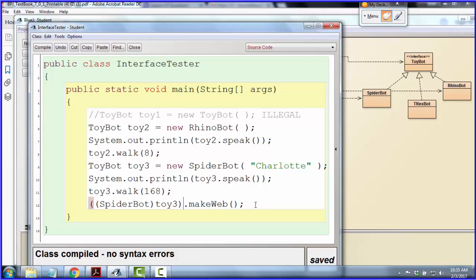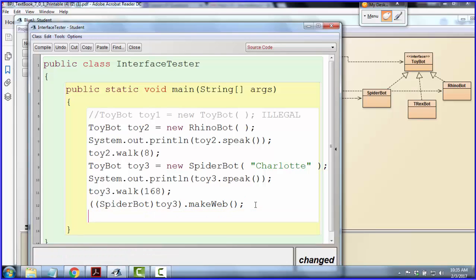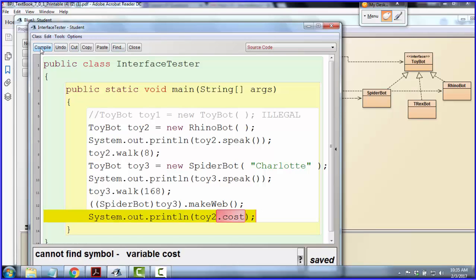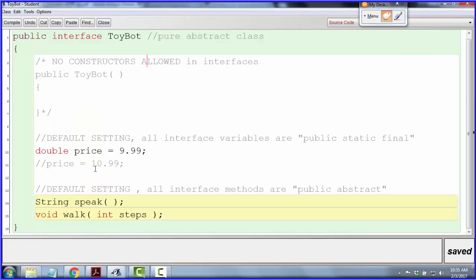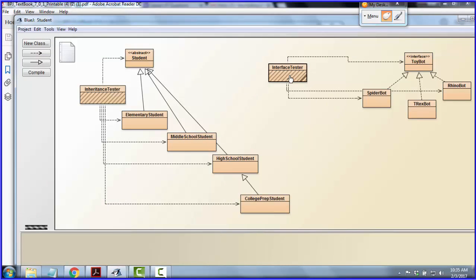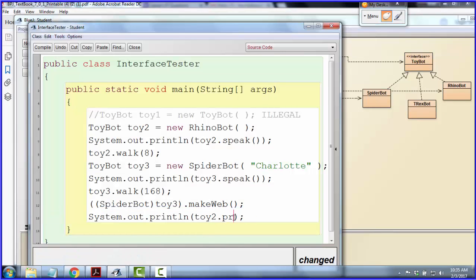The one last thing I want to show you is, remember we had that public static final variable? There are a lot of different ways that we could access it right now. For example, I could say system out print, and I could use toy2 as a path to the price variable.